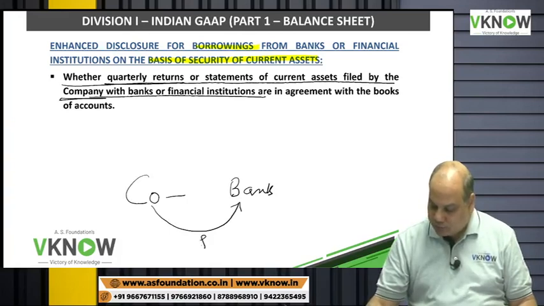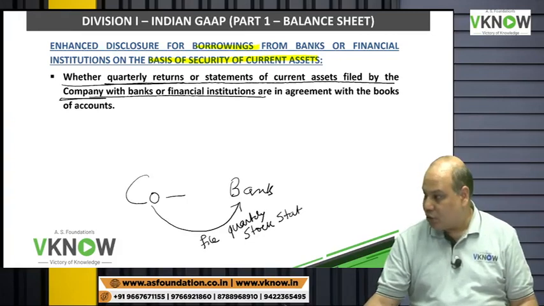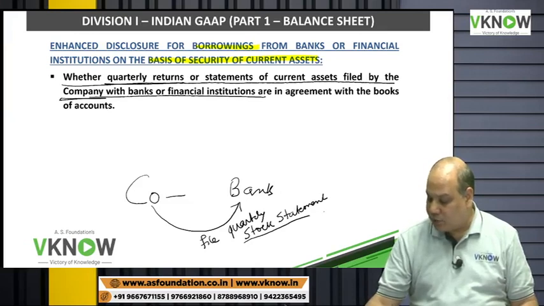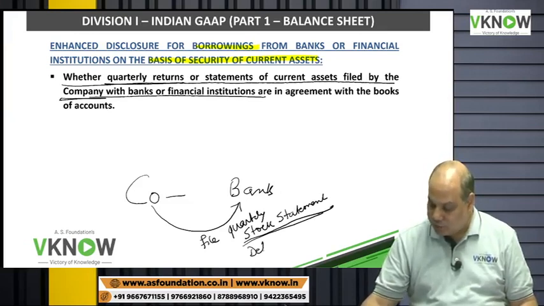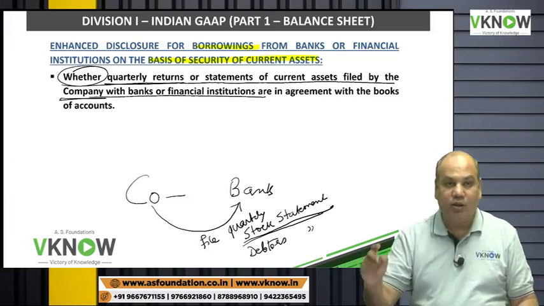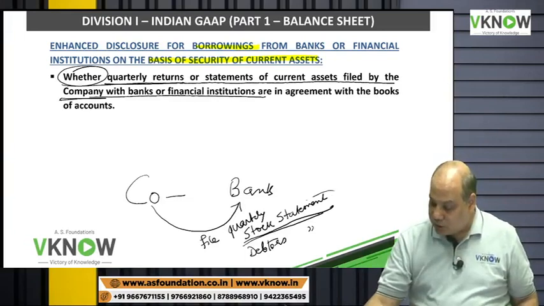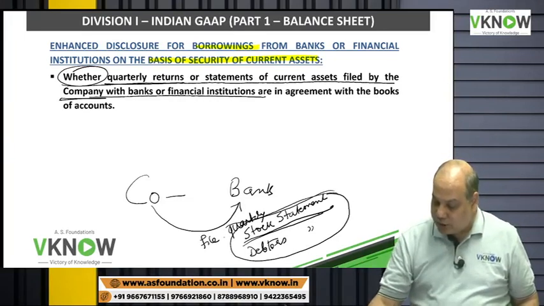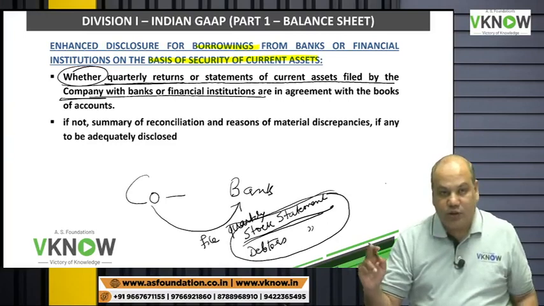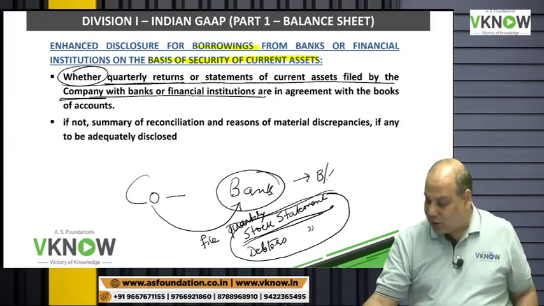Company has to file quarterly, say for example a stock statement. If you take a loan from the bank, it will require you to prepare a stock statement. Some banks require you to prepare a debtor statement. Now the company has to disclose in the notes to account whether the stock statement, debtor statement, or any such statement filed with the bank tallies with the balance sheet